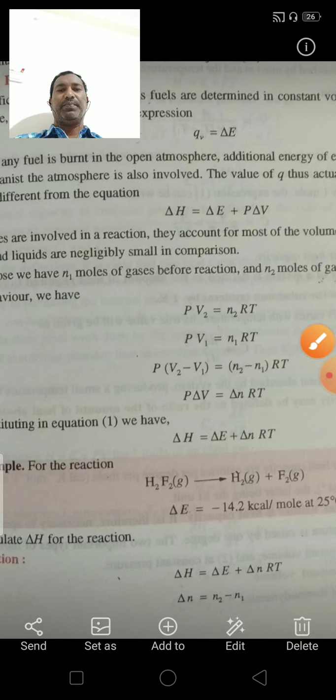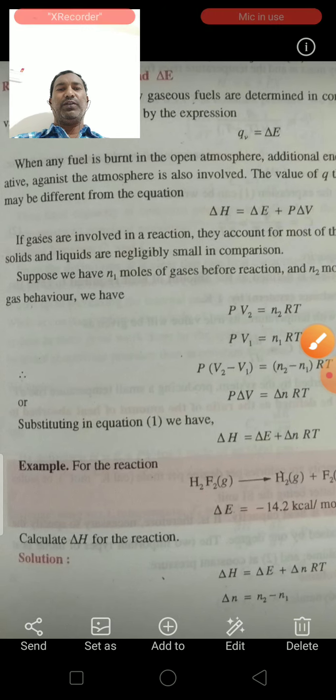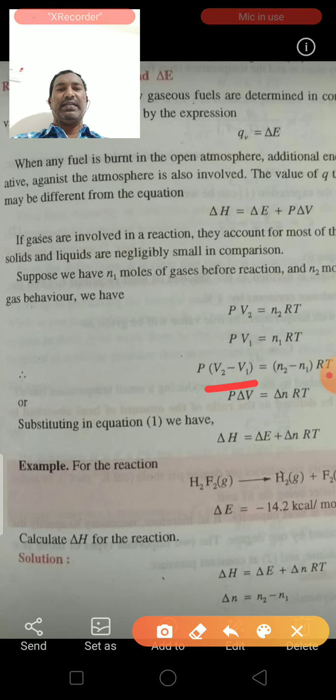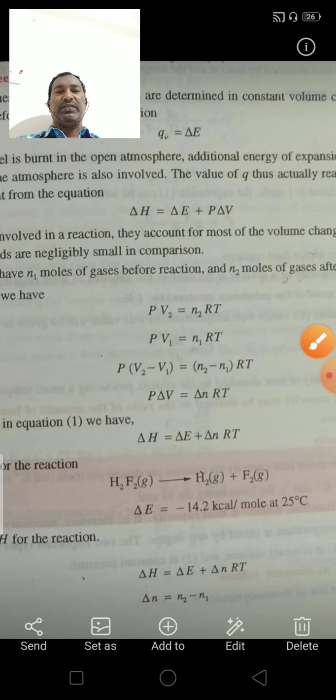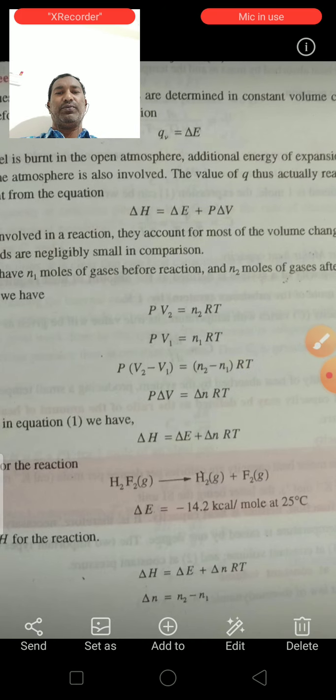Here V2 minus V1 is equal to delta V, and N2 minus N1 is equal to delta N. Therefore P into delta V is equal to delta N into RT.